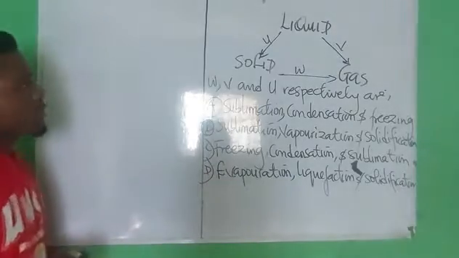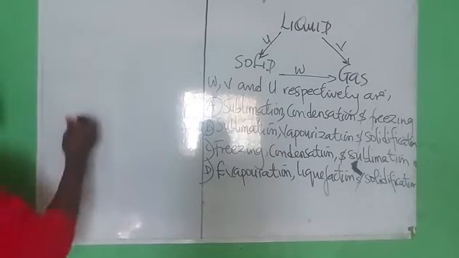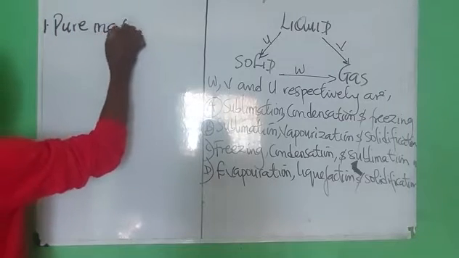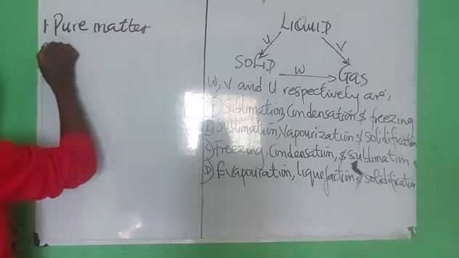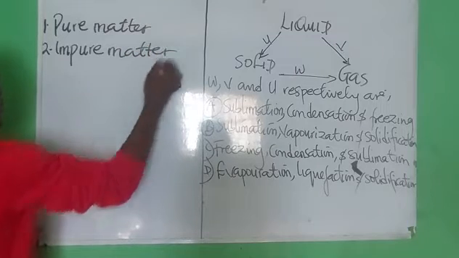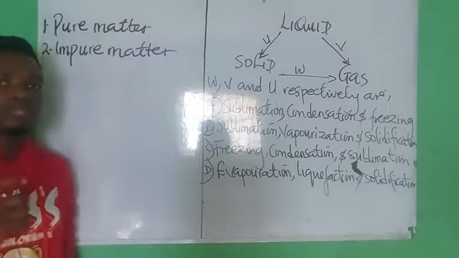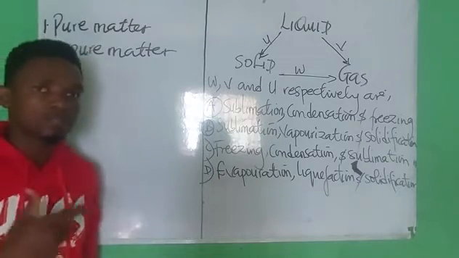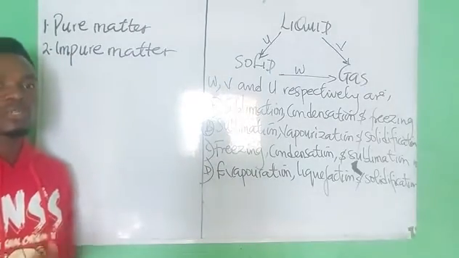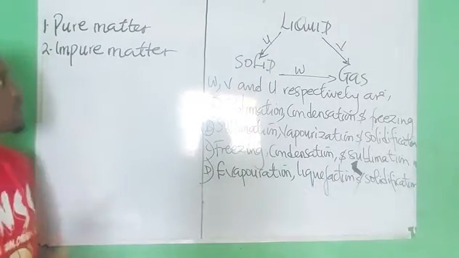So we've stated what matter is, and we know we have different types of matter. On a broad note, we have two forms of matter. We have the pure matter and the impure matter. Pure matter is devoid of impurities. When impurities are found in molecules, they tend to cause a decrease or increase to the molecule depending on the state of the molecule. It could be solid or what? Liquid.